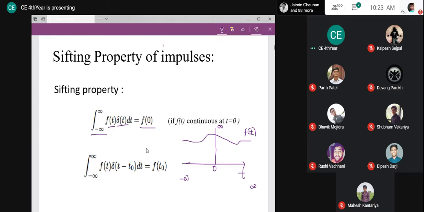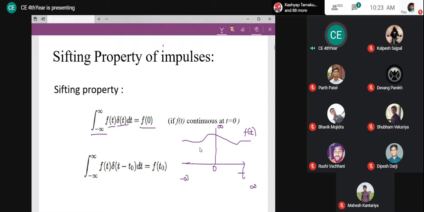So now let us multiply. First, I had the function f of t and I had the impulse delta t. Now I have to multiply. What is the value of impulse at this point? 0. What is the value of my function? It will be some random value, but it is multiplied with 0. What will be my result? 0. Same way, if I take this value somewhere here, my impulse is 0. At this point only, my impulse is non-zero. So impulse is 0 for the rest of the time.